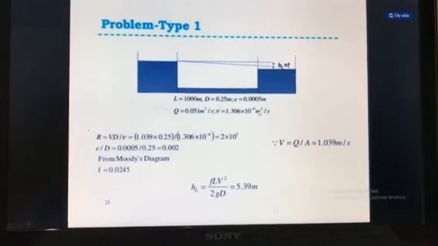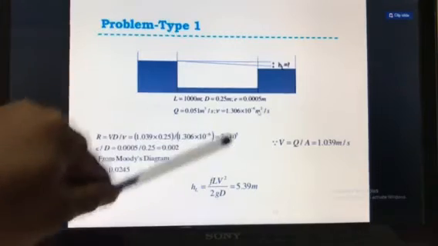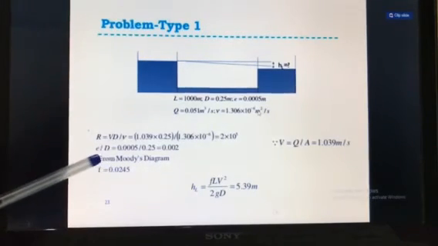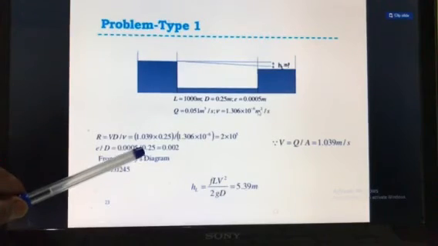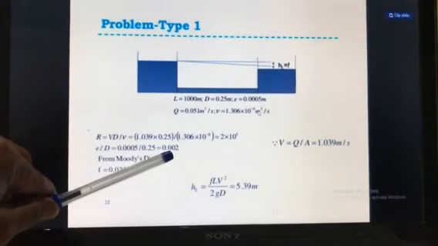This means the flow is not laminar, because for laminar flow the Reynolds number should be less than 2000. Here the value is 2 into 10 raised to power 5, so the flow is turbulent. Since E is given, we need the E by D ratio, which is 0.0005 divided by 0.25, nothing but 0.002.